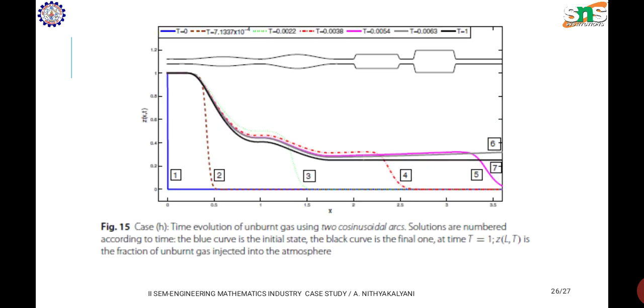Time evaluation of unburned gas using two conservation arcs. Solutions are numbered according to the time. The blue curve is the initial state and the black curve is the final one at the time t equal to 1. And z of L comma t is the fraction of unburned gas injected into the atmosphere.